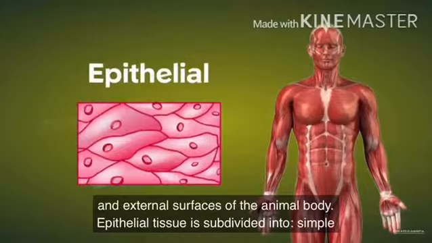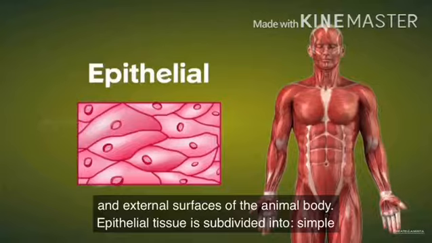The covering or protective tissue in the animal body is epithelial tissue. Epithelium covers most organs and cavities within the body. It also forms a barrier to keep different body systems separate.